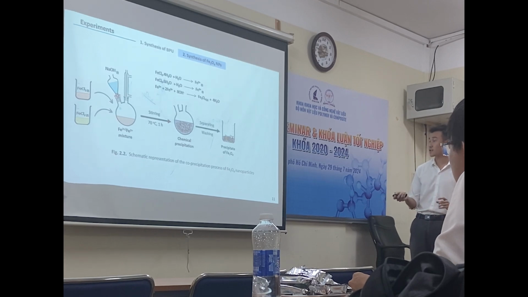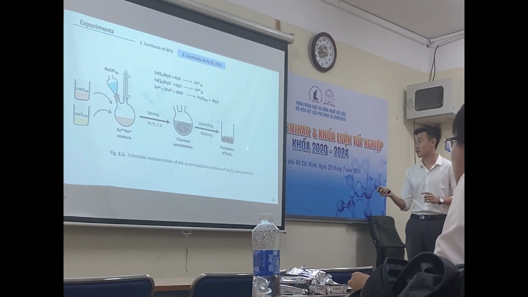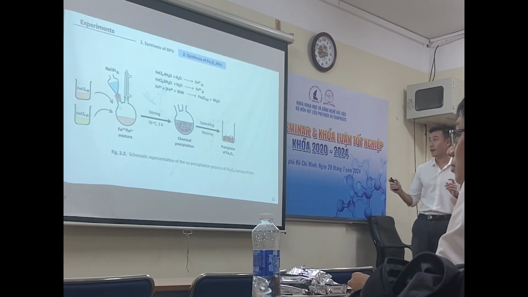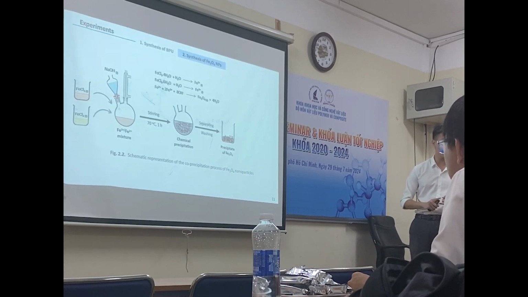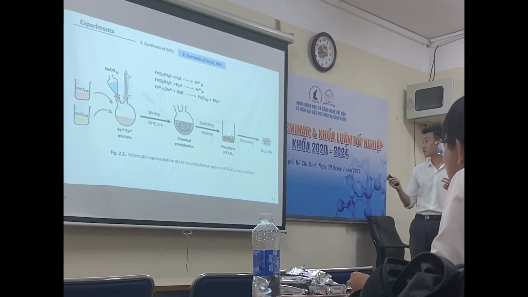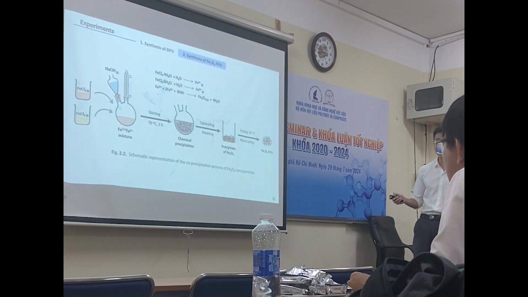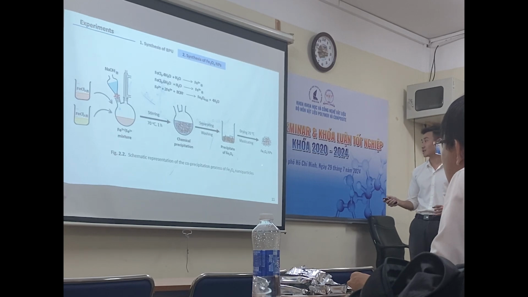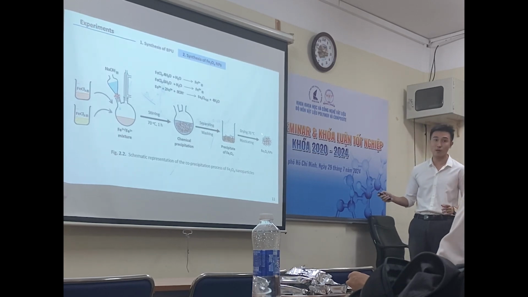Next, the precipitate was separated and washed with distilled water and ethanol. Finally, it was vacuum dried at 70 degrees Celsius and ground to obtain the iron oxide nanoparticles.